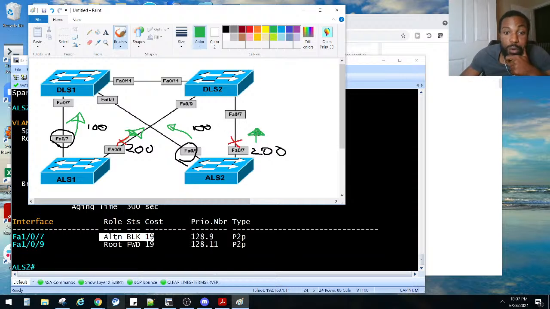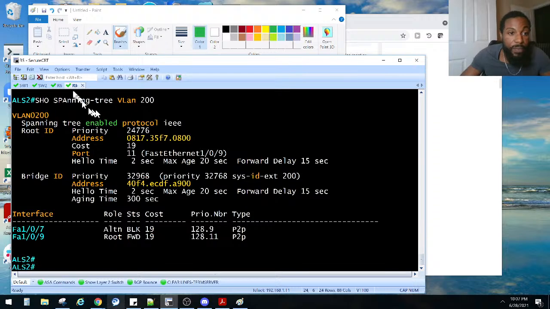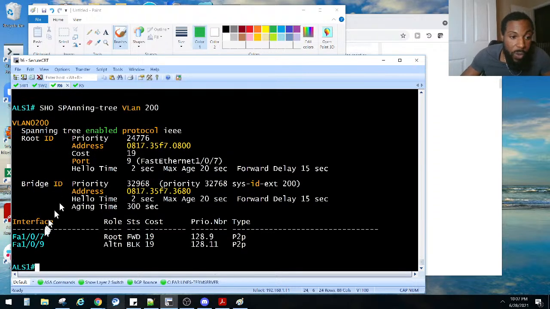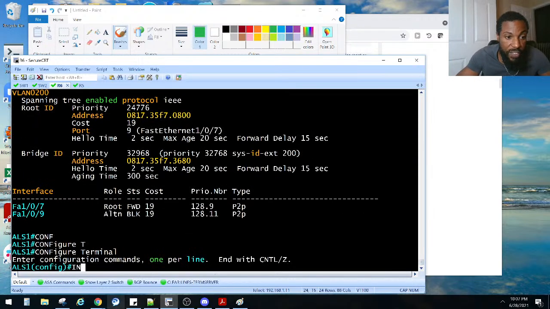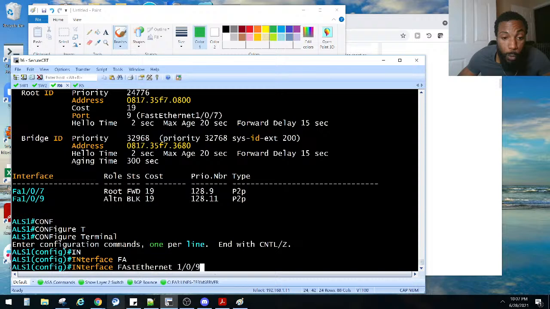Now this I can't remember how to do. If y'all want to help me on this one. So on ALS1, let's start with that guy. Right now 09 is blocking. We need that guy to be forwarding for that port. Global config mode, interface FA09. Now, we don't want to cause a loop here, though, right?